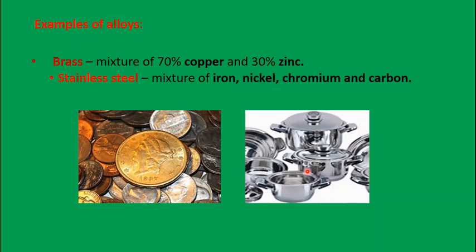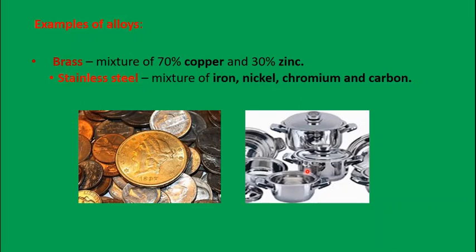So there are some metals which are made up of some decorative items in your house, like the flower vase and all, which are golden in color. That is nothing but a type of alloy. It may be made up of brass. Brass is a mixture of 70% copper and 30% zinc.